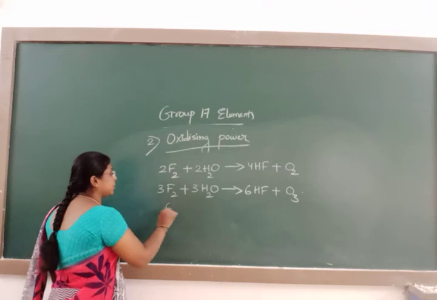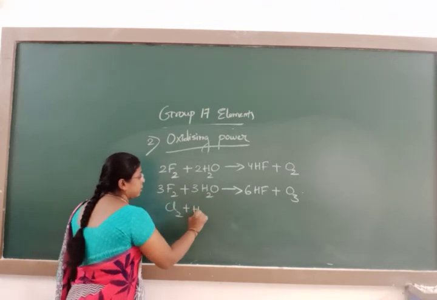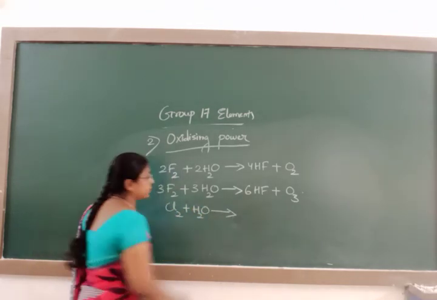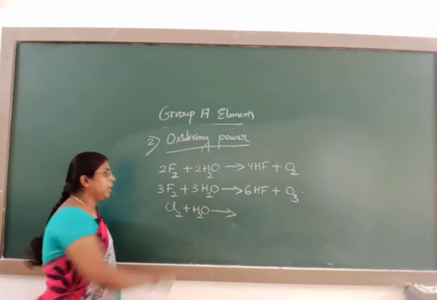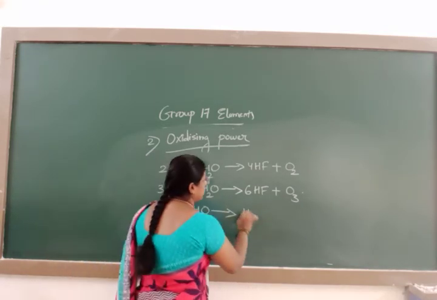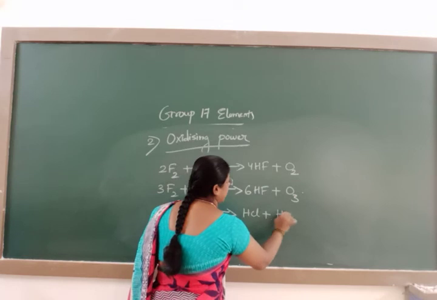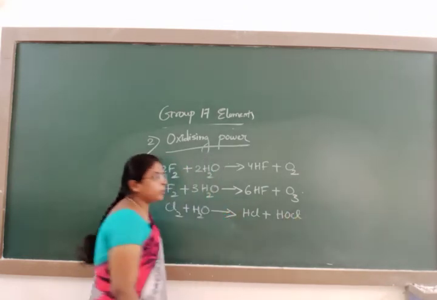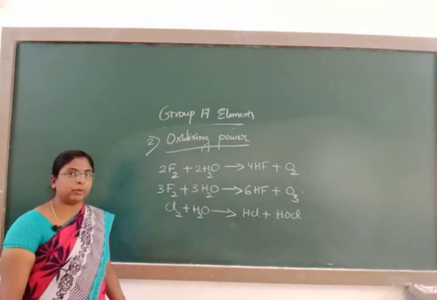When chlorine reacts with water, you get HCl and HOCl, hypochlorous acid.